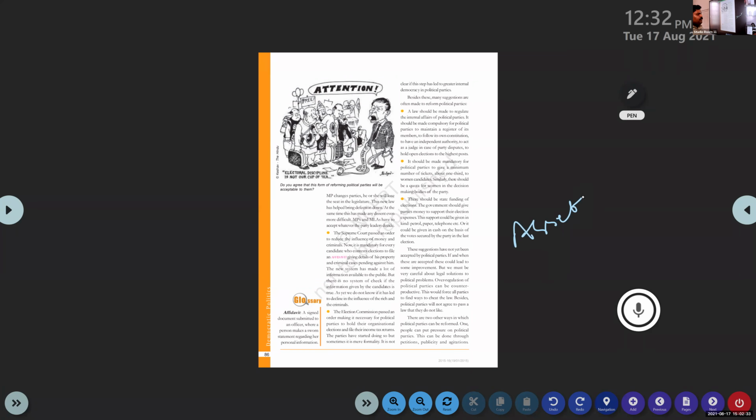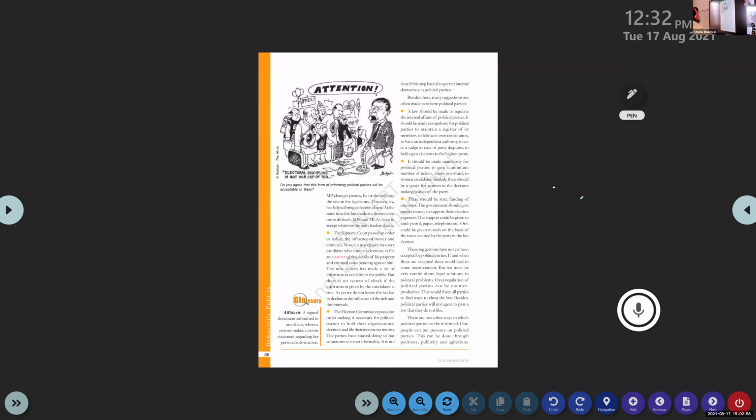So as per this affidavit system, the public and the media are able to understand the cases pending against an individual and the assets of an individual. At election time, a number of media outlets will publish this kind of information: the assets of so and so are this, the assets of so and so are that. That information related to the candidates or leaders of different political parties is available in the newspaper.